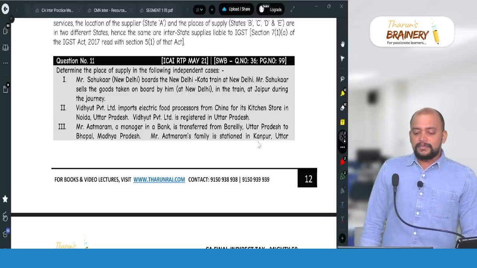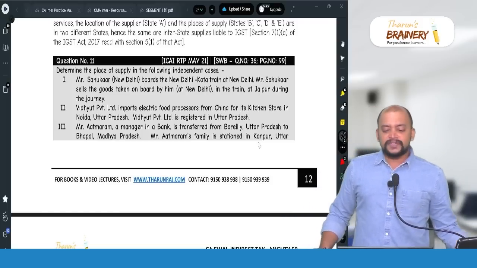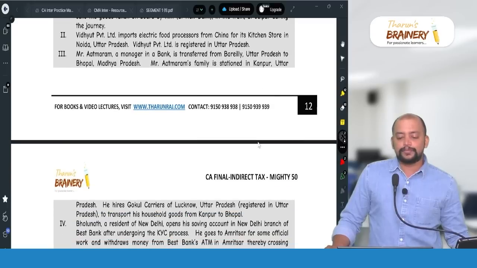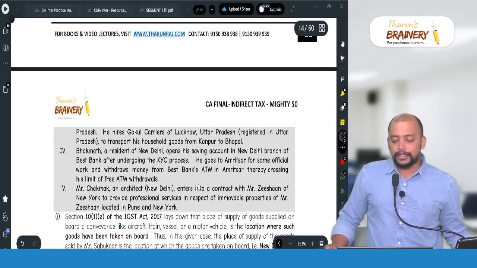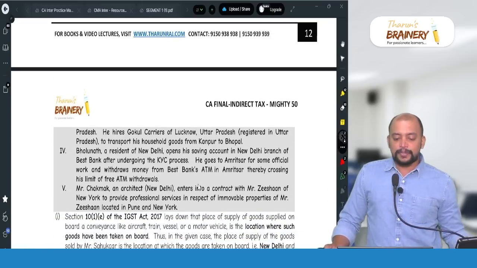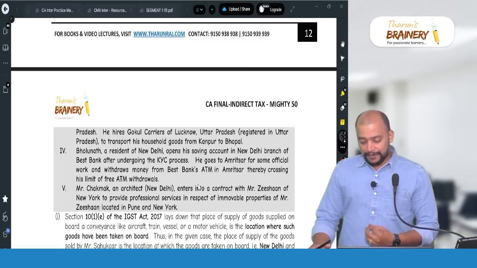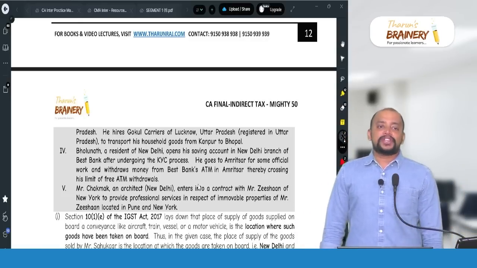Then Mr. Atmaram, a manager in a bank, is transferred from Bareilly, Uttar Pradesh to Bhopal, Madhya Pradesh. Mr. Atmaram's family is stationed in Kanpur, Uttar Pradesh. He hires Gokul Carriers of Lucknow, registered in Uttar Pradesh, to transport his household goods from Kanpur to Bhopal. Now, in this case, we need to take transportation of goods.